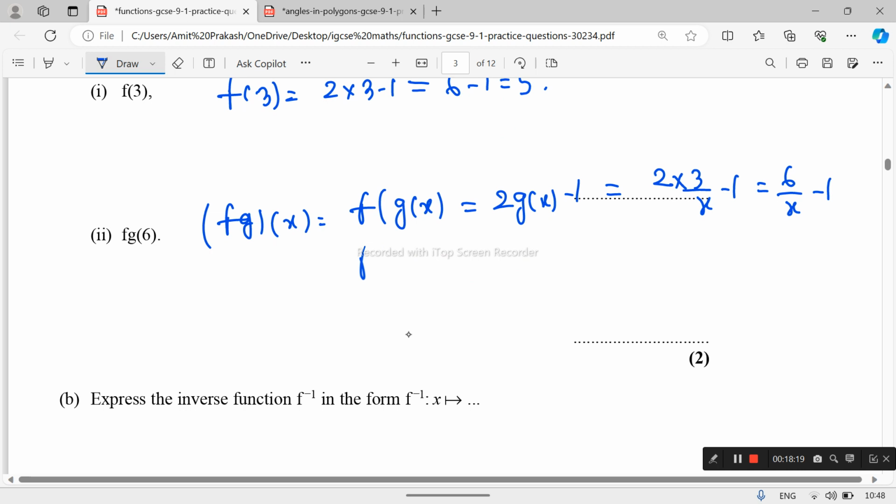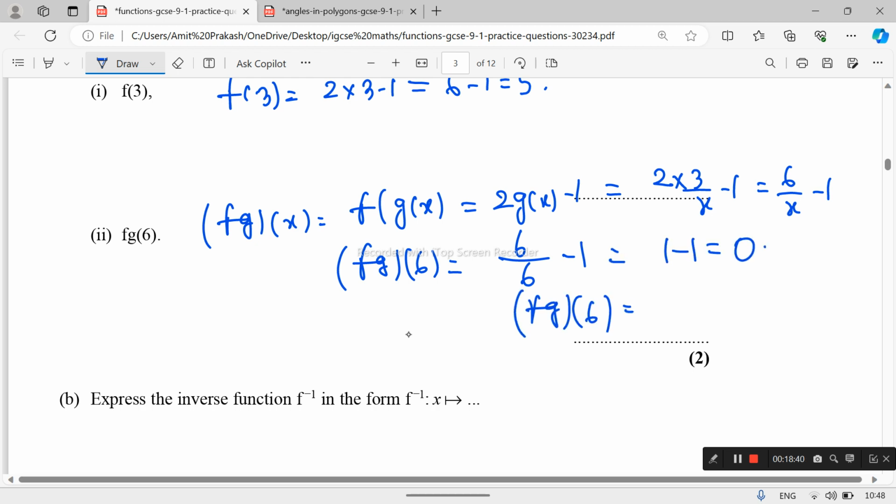We have to find f of g 6, so we put x equals 6 in f of g x. So 6 upon 6 minus 1 equals 1 minus 1 equals 0. This is the value of f of g 6 equals 0.